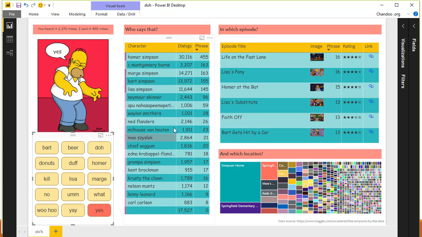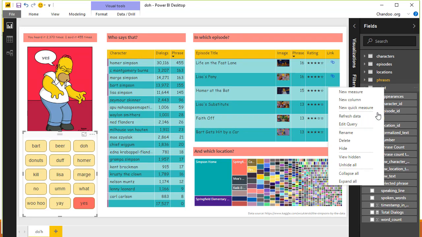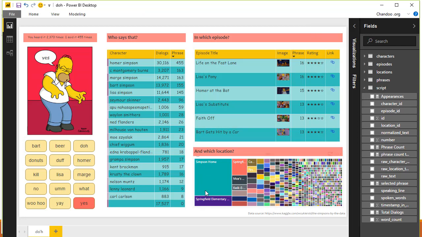And who says that? These are the characters who are saying that, sorted by their phrase count, and these are the episodes in which that particular phrase has been said most often, their ratings and links and how many times it is said, and a little bit of image. The rating is using a feature from the quick measure. Using quick measure, you can create a star rating on any measure by saying, 0 means 0 stars and 10 means 5 stars, and then it will write a measure that will give us that by using the Unicode characters and whatnot. And that's a location heat map.